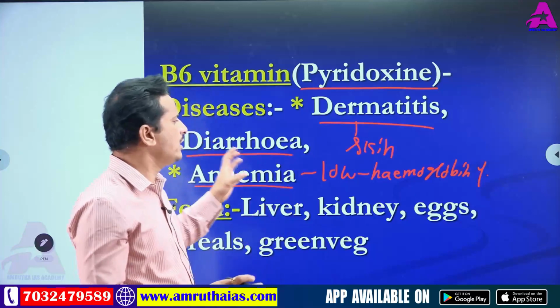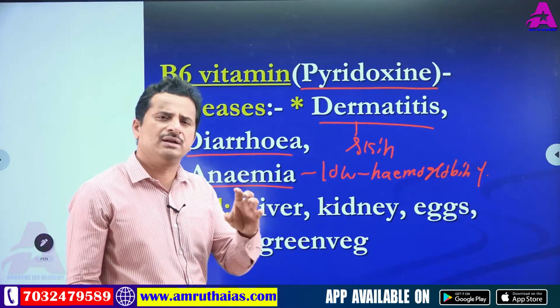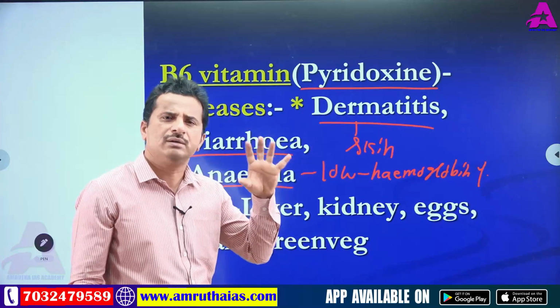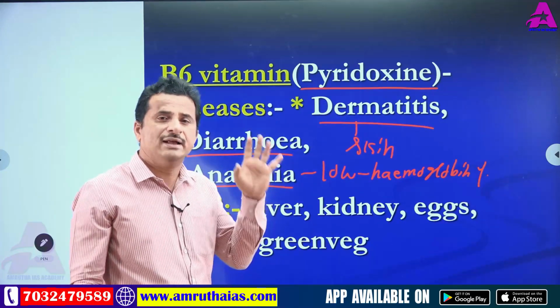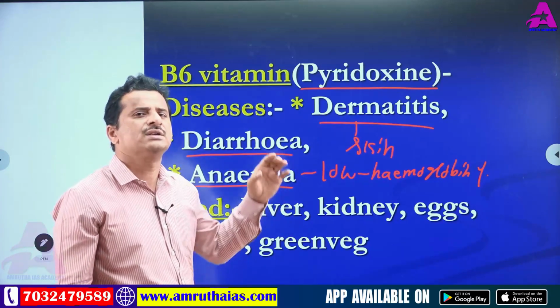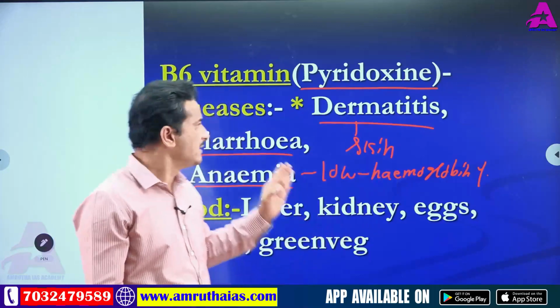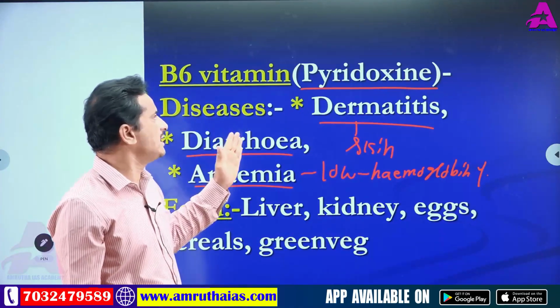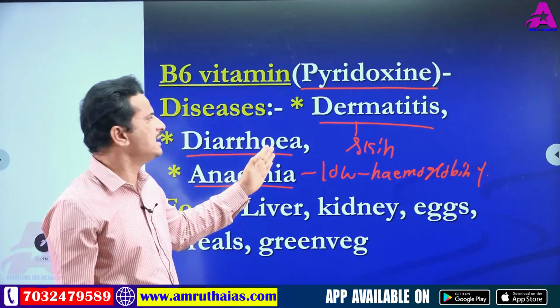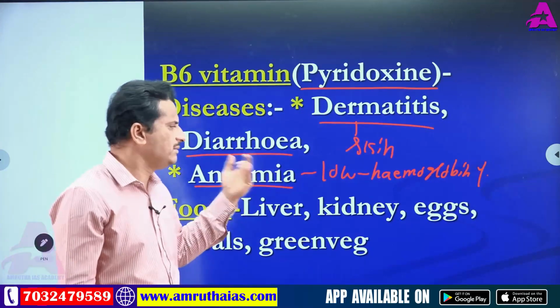So low hemoglobin percentage is called anemia. Anemia is related to hemoglobin, but blood volume does not become low. So the deficiency diseases of vitamin B6 are dermatitis, diarrhea, and anemia.